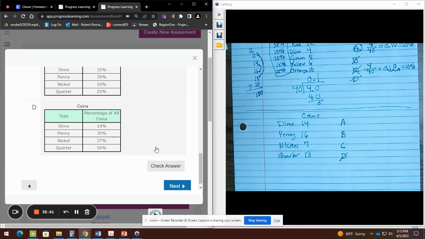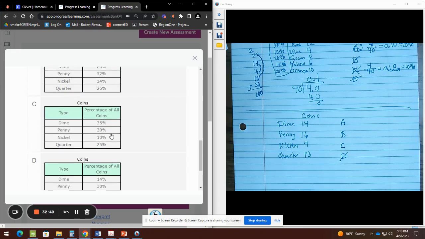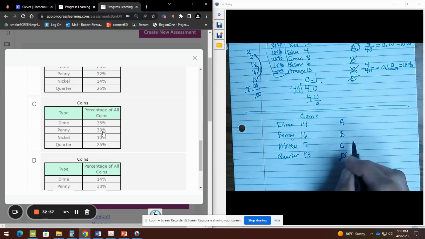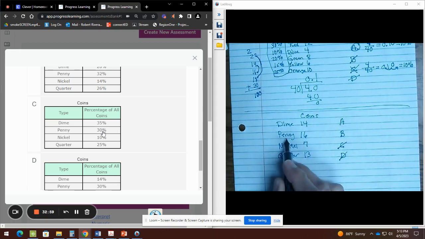Now, the other thing that I like to do before I continue is I'm going to check the greatest one. According to this, penny is the greatest, so guess what? The highest percent should be penny. Is penny the highest percent here? Well, it's not. So now I got rid of C too. Because penny has the highest quantity, which means that it should have the highest percent, and it doesn't. Okay?